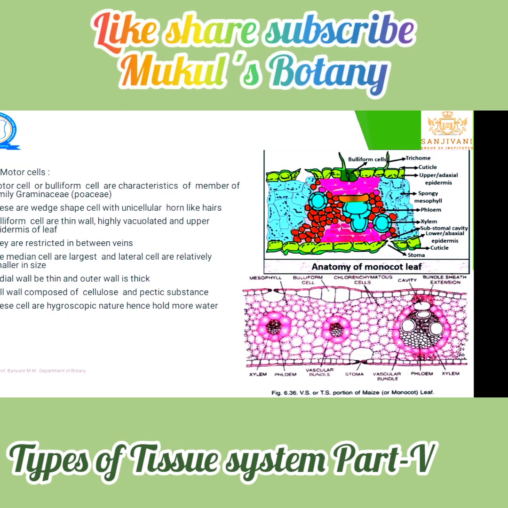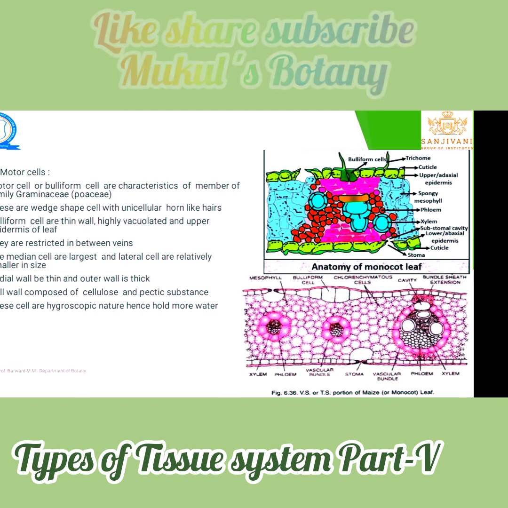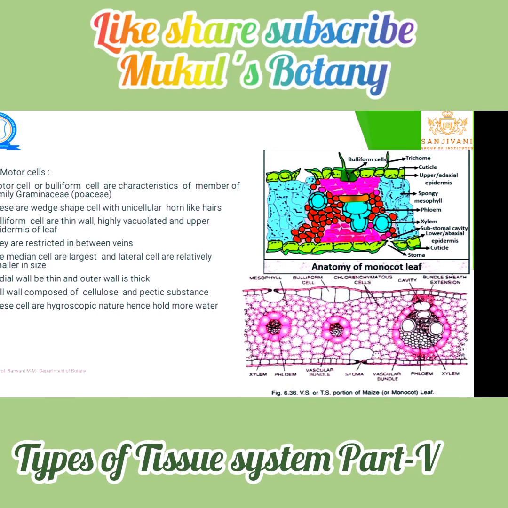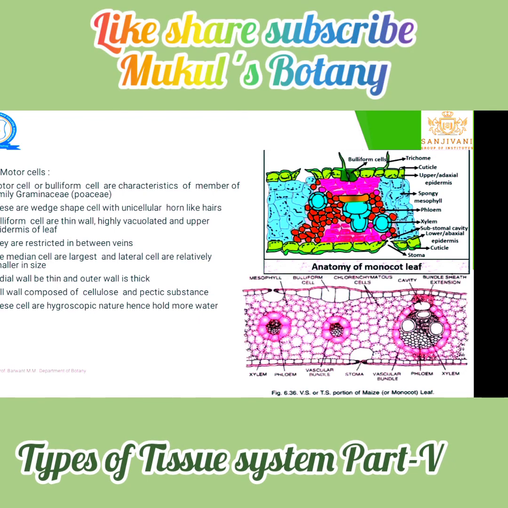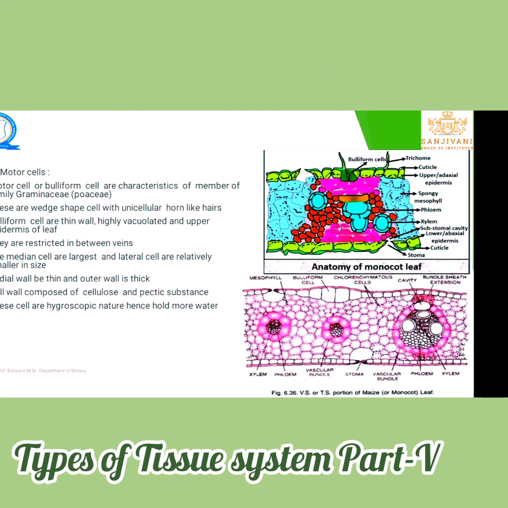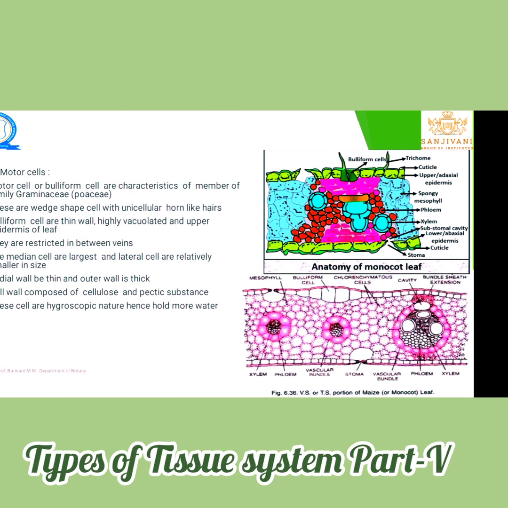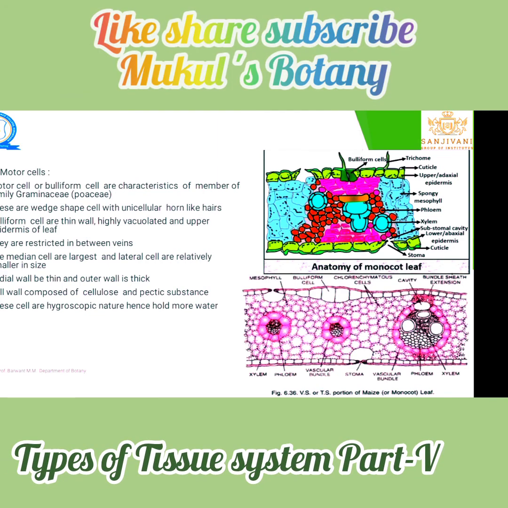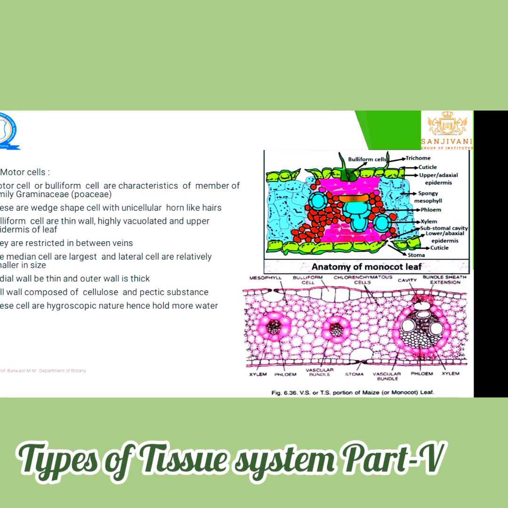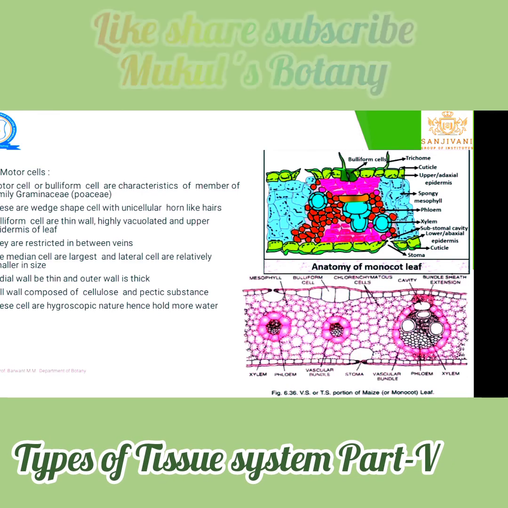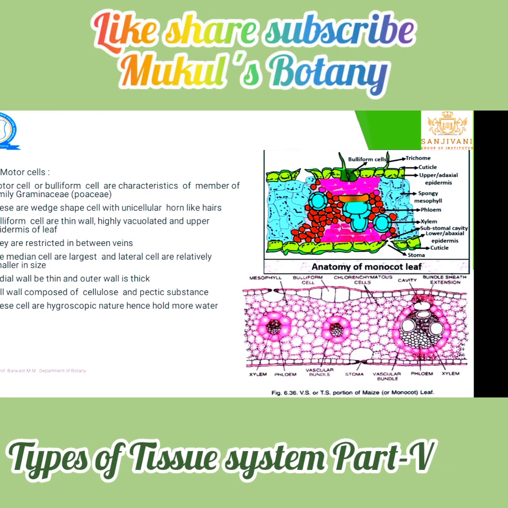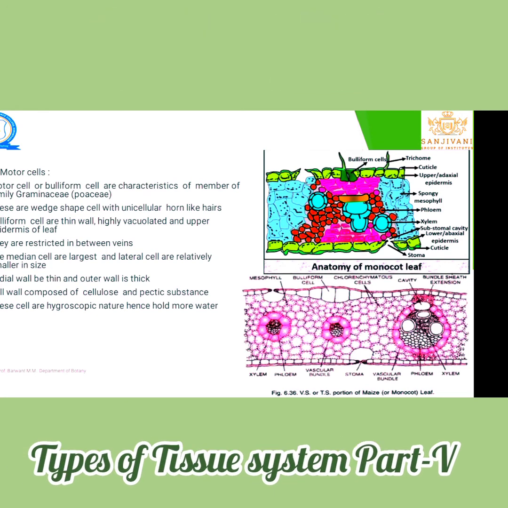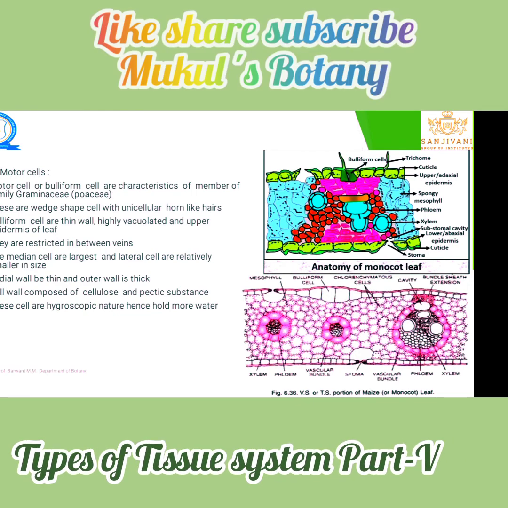Let's see the motor cell. The motor cell is also considered a bulliform cell. It is generally present in monocotyledons in the Poaceae family, that means the grasses family. It is present on the leaf surface, the upper epidermis leaf surface.